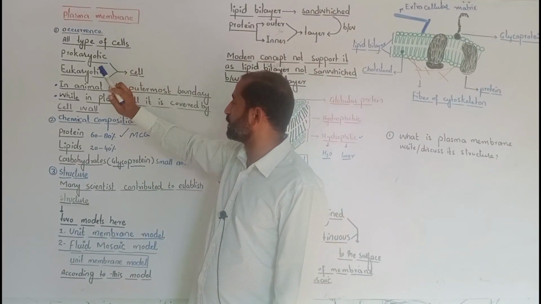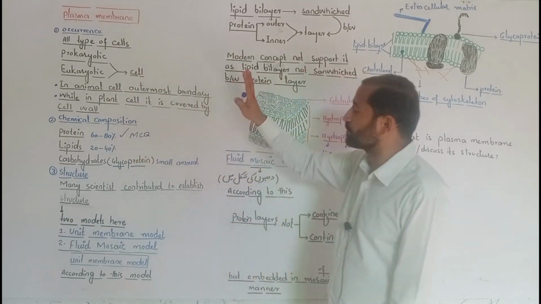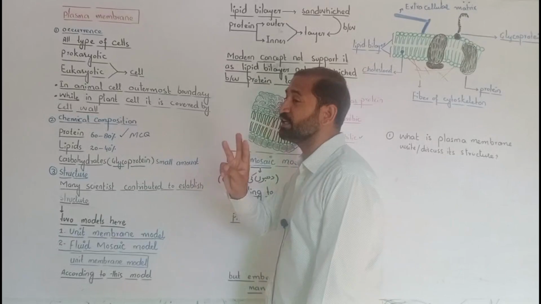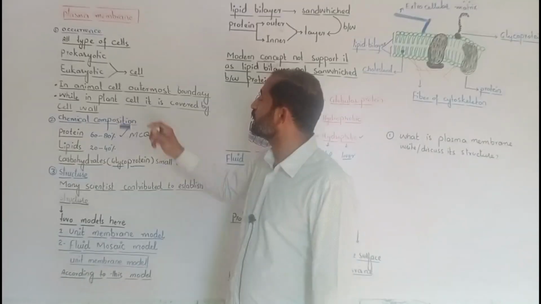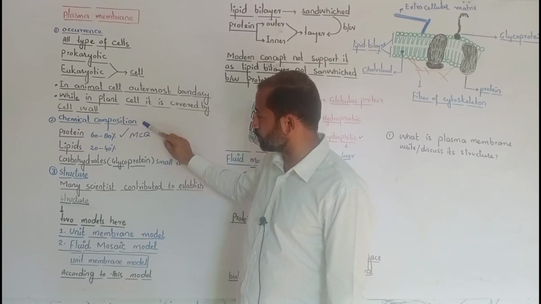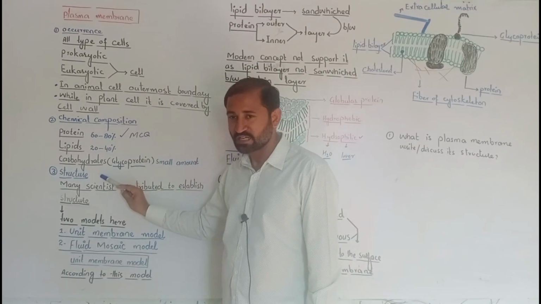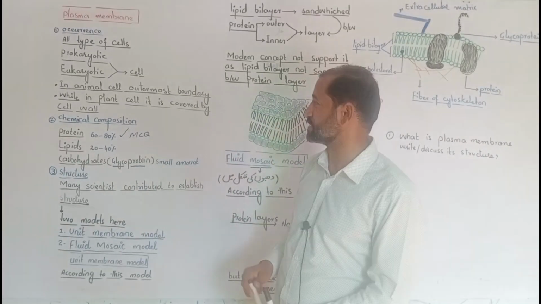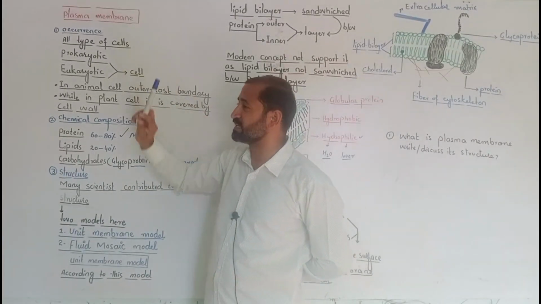We will explain this question in such a way that to cover plasma membrane and its structure, you have to form 3 different headings. Number 1, write its occurrence of plasma membrane. Number 2, write its composition. And number 3, write its structure. These 3 components will cover the answer of this question. So number 1 is occurrence.